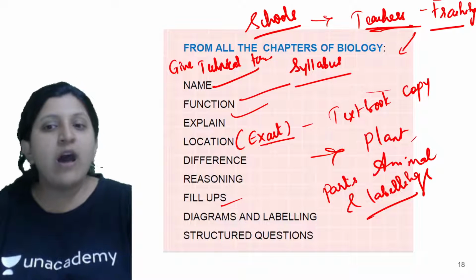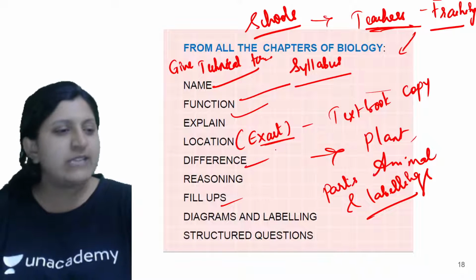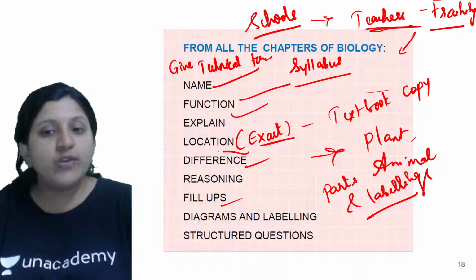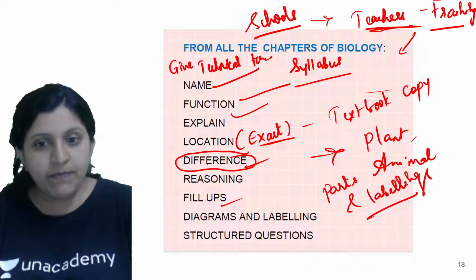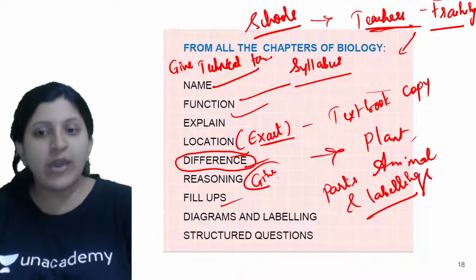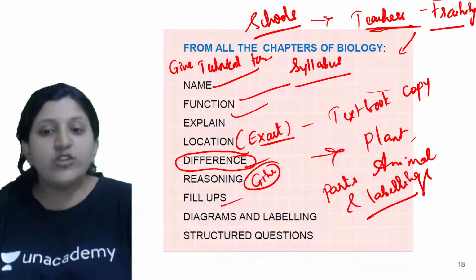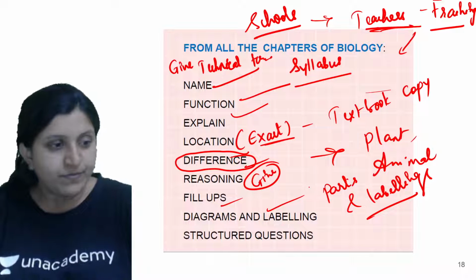They can also ask you to write an exact location, then differences. Let's say two parts are there, so you need to write the differences between them. Then reasoning, so give-reason type questions you can get. And also there is the diagram and labeling.